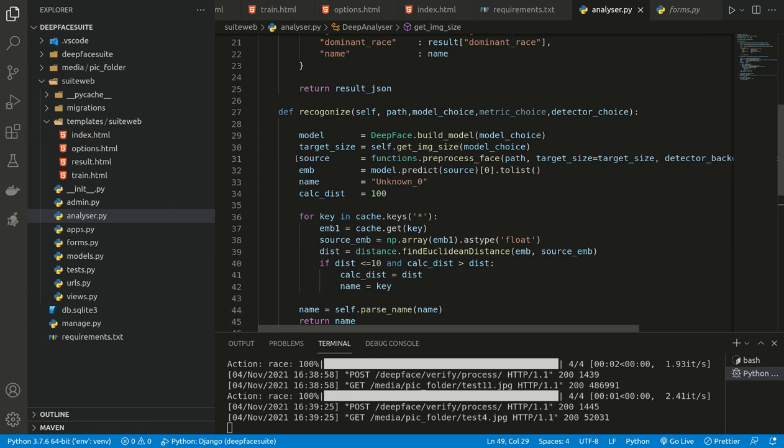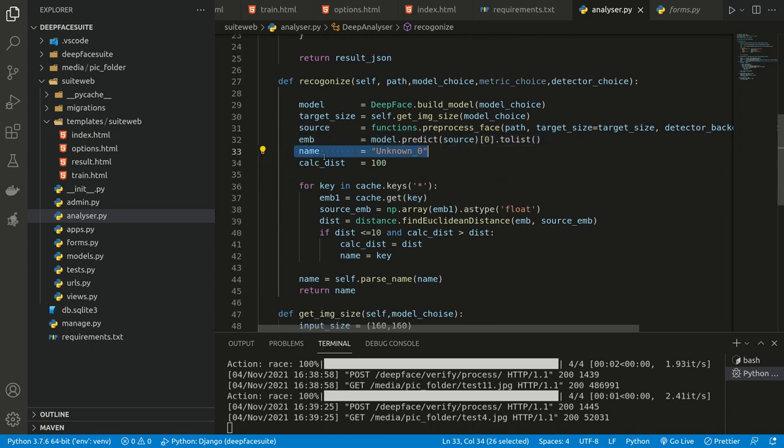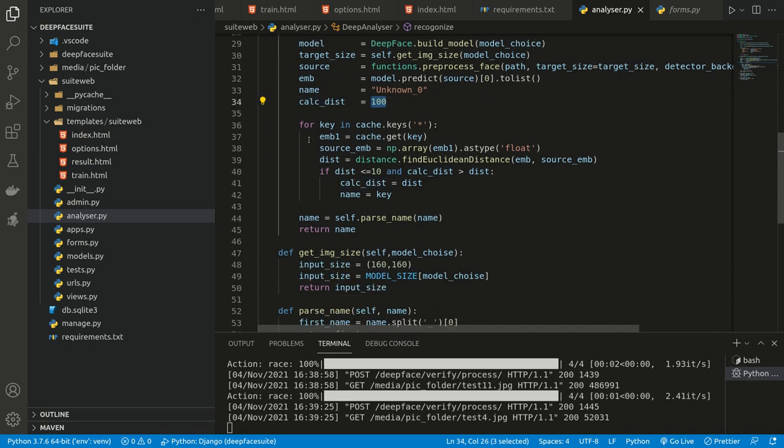Similar to the training phase, here also we are pre-processing the image, then creating the embedding of that particular image. I have set the name as unknown and a variable with a high value, like 100. Here cache.keys will give us all the keys in the Redis cache, and we will loop through each key.